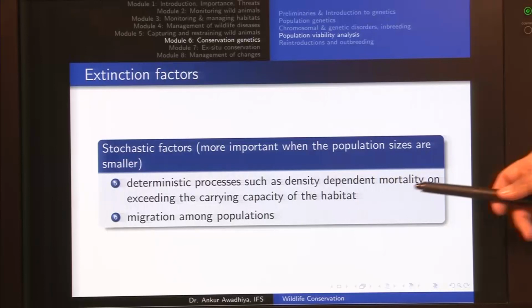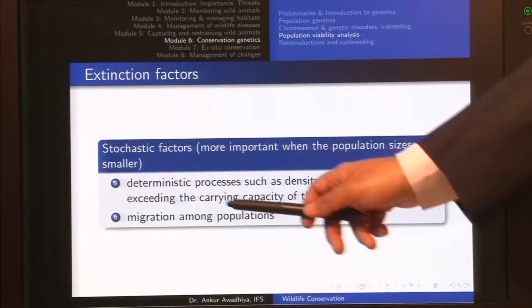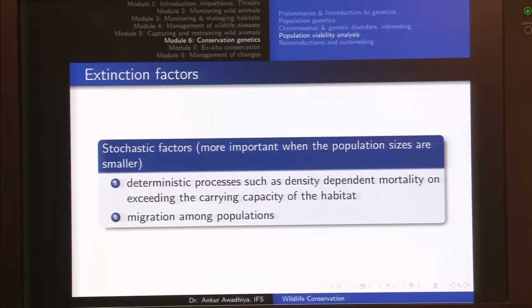So, if you have a habitat which has a very small carrying capacity, carrying capacity will tell us the number of individuals that this habitat would be able to sustain. So, for instance, if you have a tiger reserve and this tiger reserve is all full of say trees and wetlands, but it does not have any grasses, there would be a very small number of herbivores that this tiger reserve would be able to sustain, and a smaller number of herbivores would mean a smaller prey population, which would also tell us that this tiger reserve would be able to sustain a very small number of tigers.